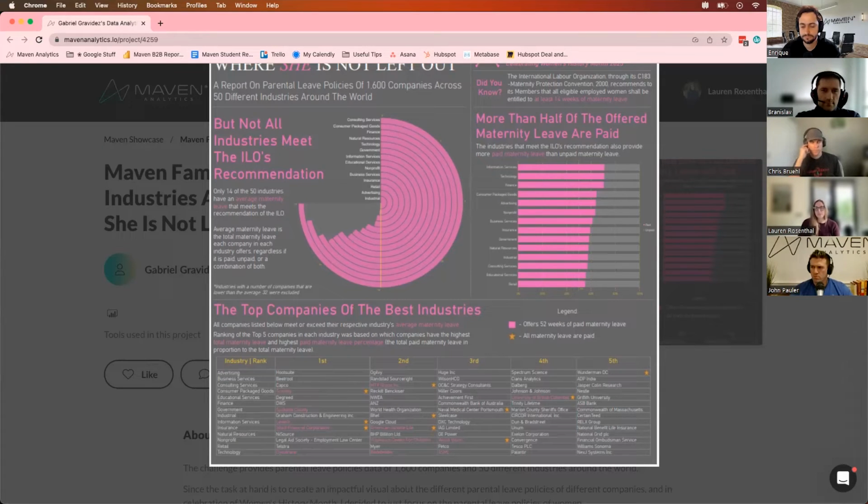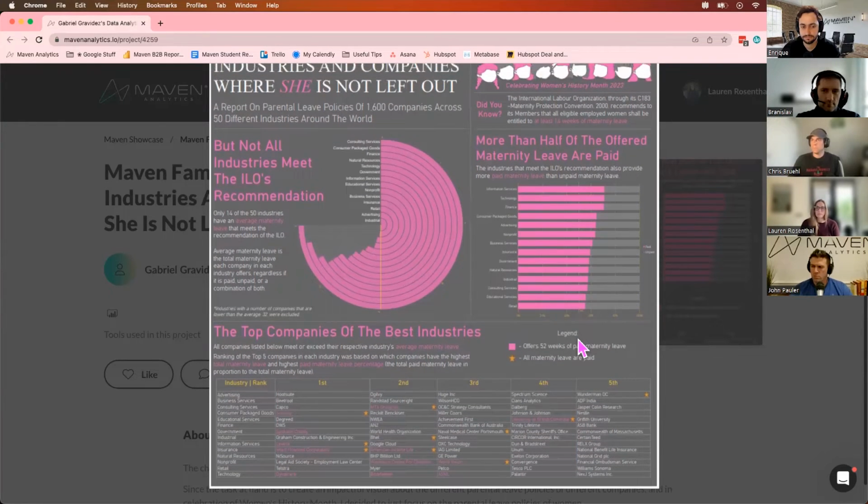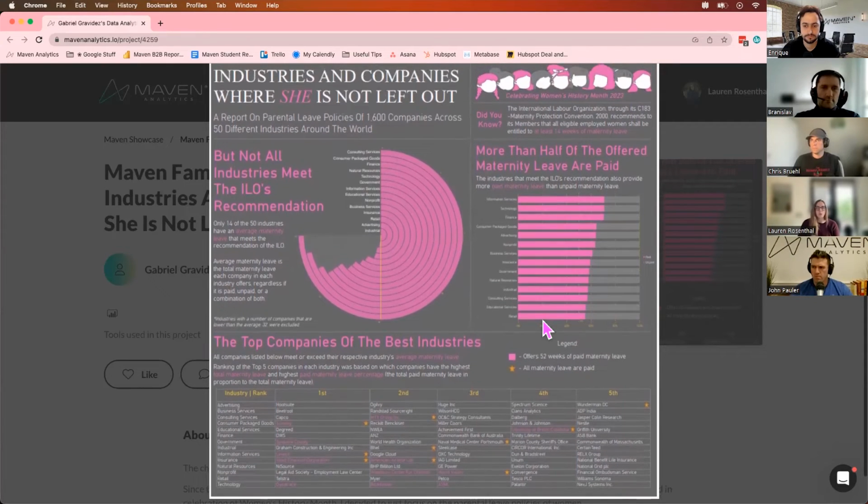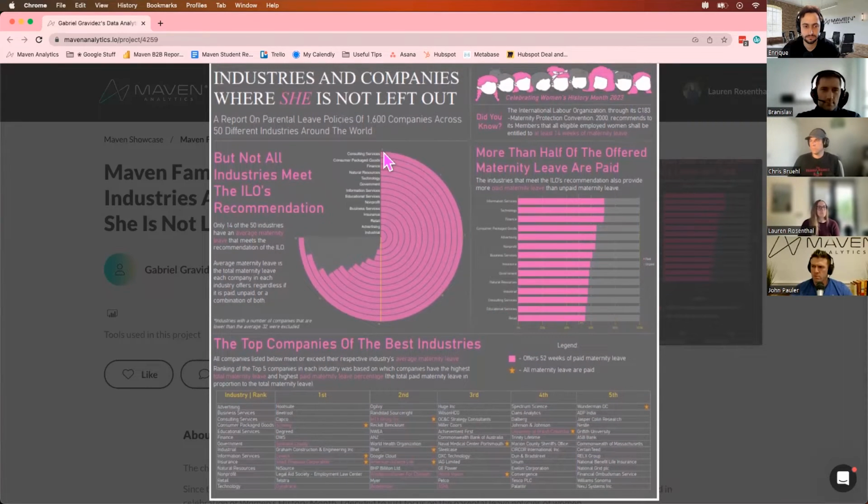There are a couple of things that I do think could add to this a little bit. I'm not sure if the resolution on this image is really what's at fault here, but it made it hard for me to see some of the numbers. If you zoom in, there are numbers along the side of this nested donut chart, for instance, but maybe it's also my eyes, but it is pretty difficult to read. And I would have loved to have more context. If he had embedded a Power BI presentation, maybe having a tooltip or something that gives us a little bit more context would have been great.